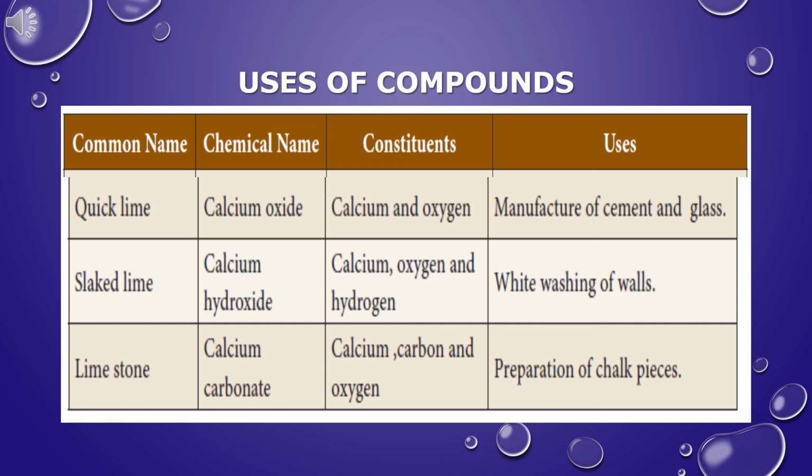Limestone is used in the preparation of chalk pieces. Limestone as a building material is an essential component of concrete and Portland cement. Powdered limestone is used in the field of textile, paint, paper, rubber, glass, and plastic industries.